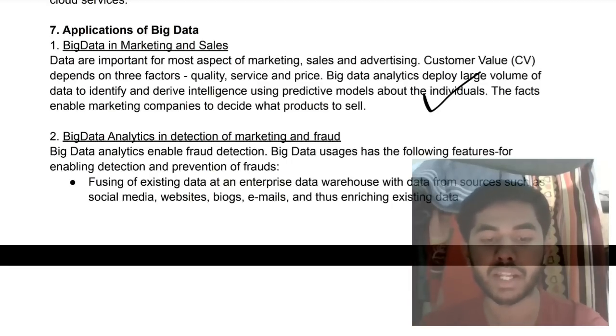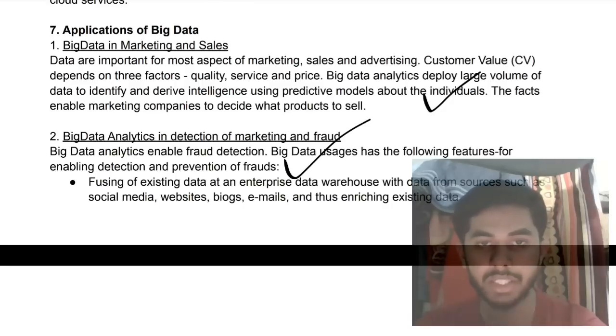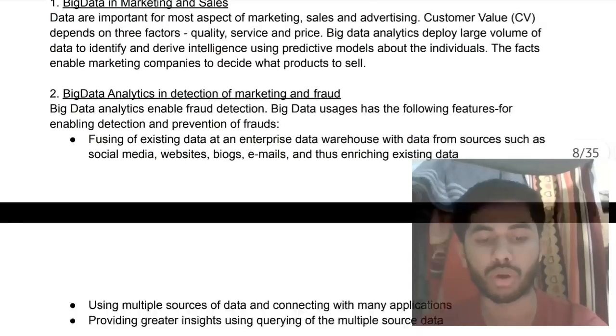Okay, and big data in analysis of marketing and fraud. Where has fraud happened in history, what were the patterns observed? If some pattern is again repeating, it's most likely that a crime will happen again. So that's how you detect if there is a fraud or not.